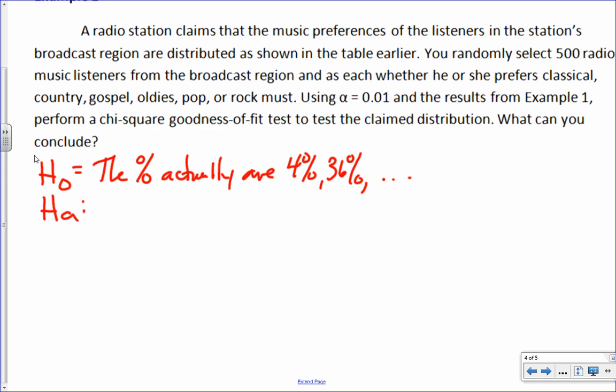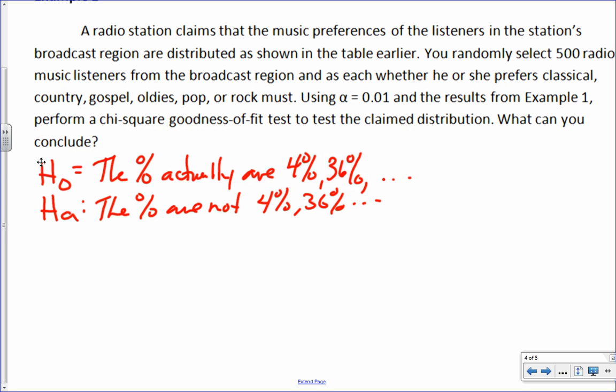Okay? So then what's the alternate? They're not. The percentages are not 4%, 36%, and so on. Now do you possibly see why I took the time to focus on why it's always a right-tailed test? Because if we look at the alternate right now, which is normally where we look for what tails, this would tell you a two-tailed, right? But for goodness of fit, it's right-tailed all the time. Okay? No messing around with this.